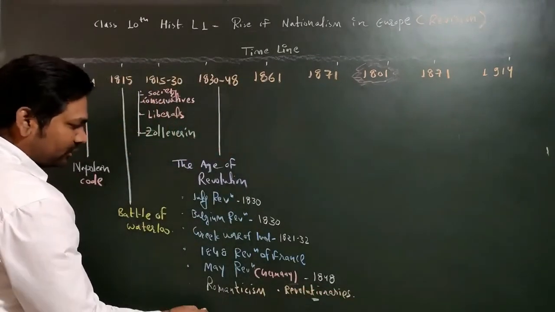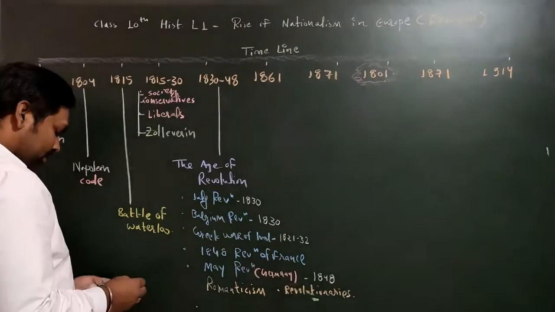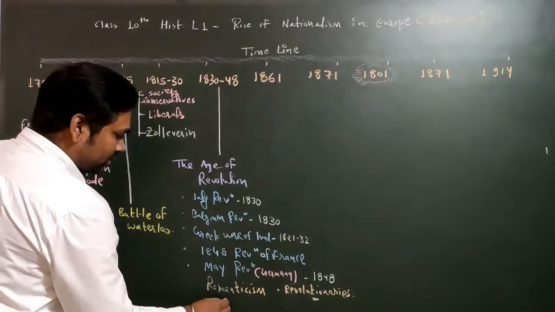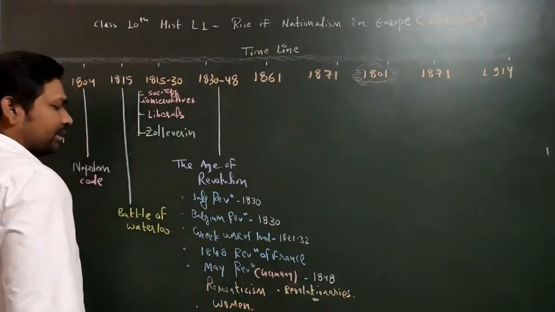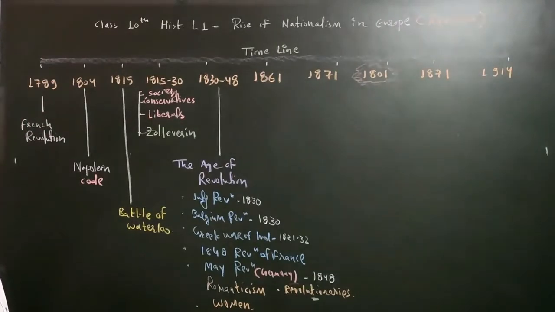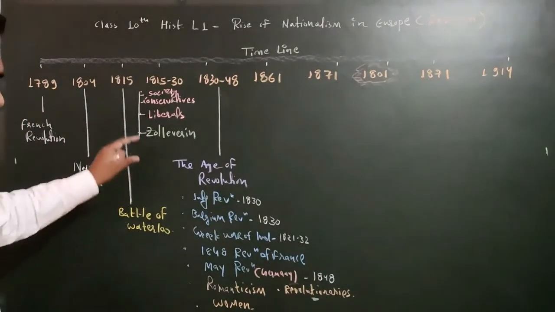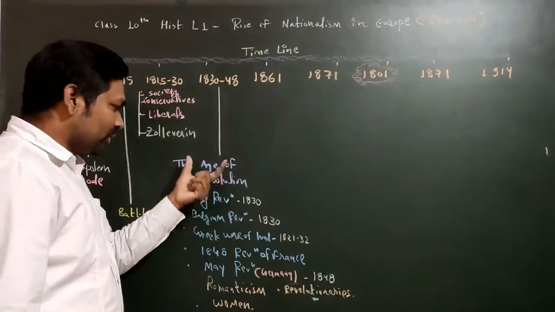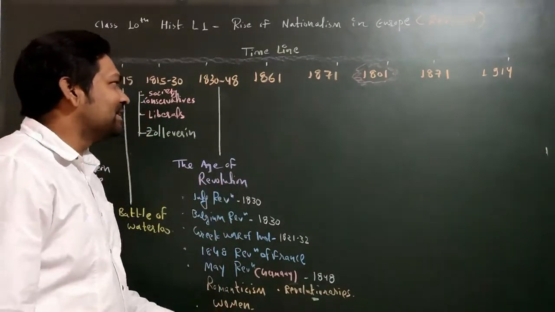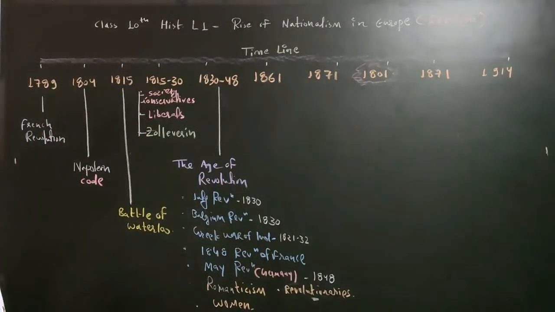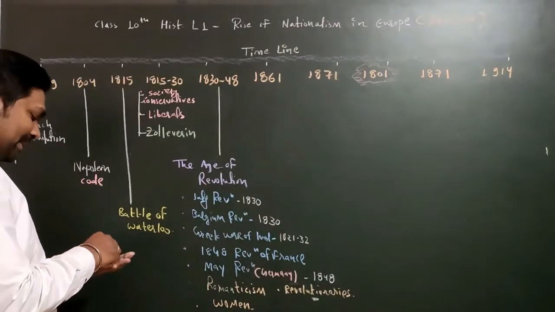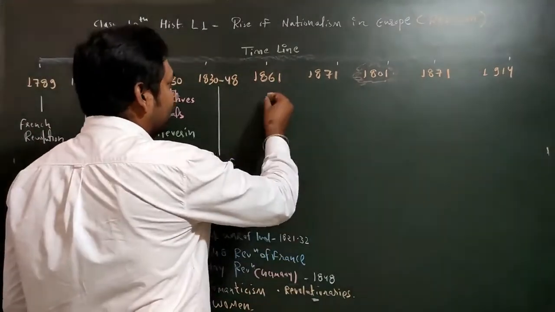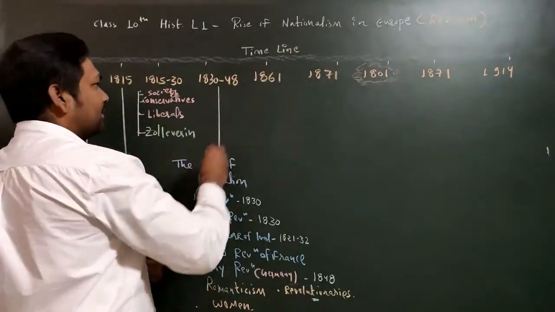And then at last we'll discuss women, right? What was the condition of women in European society, that also we'll discuss. So these many things we'll discuss in 1830 to 1848. You can see so many important events are there. Then after that, in 1861 we will discuss. This is also a very, very important topic.